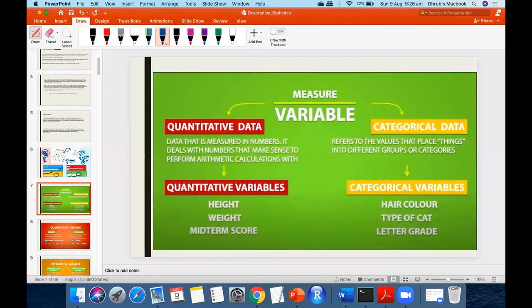Going ahead, we said that variables can be measurable, countable, or categorized. Whenever we discuss variables, they are majorly subdivided into quantitative and categorical.